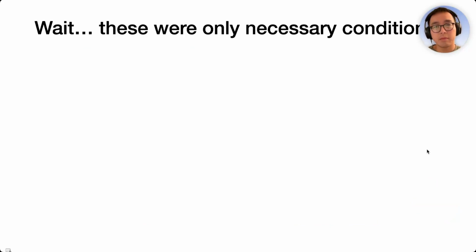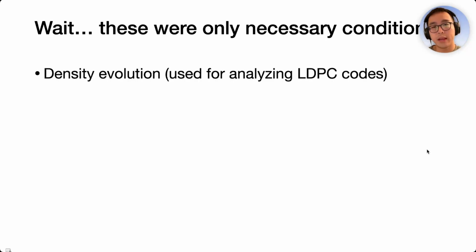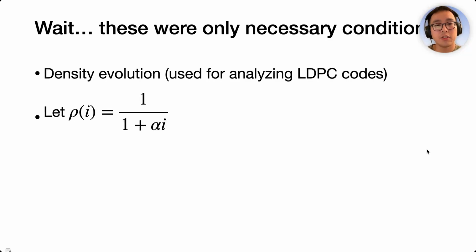At this point, you may notice that we have shown only necessary conditions, in the sense that ρi cannot be anything other than inversely proportional to i. But what we did not show is that ρi as such will work. To prove that, we use a tool called density evolution. It's commonly used to analyze error correcting codes based on sparse graphs, such as LDPC codes. We analyze ρi in this format, and we add a coefficient alpha and shift the denominator by 1 because i starts at 0. Applying density evolution to rateless IBLT is a bit tricky because the graph is not very uniform, and we refer to the paper.